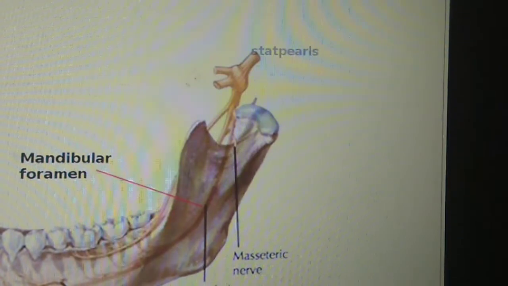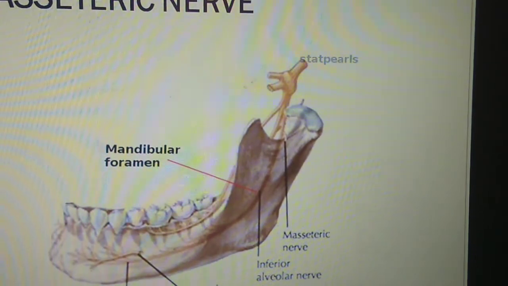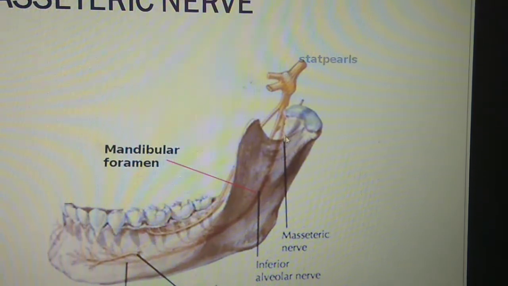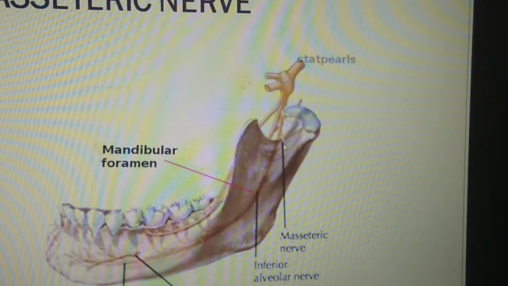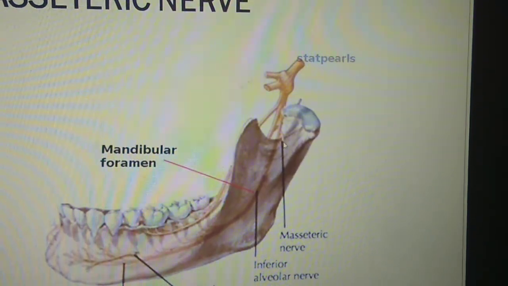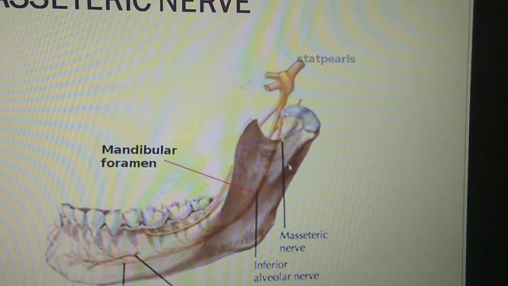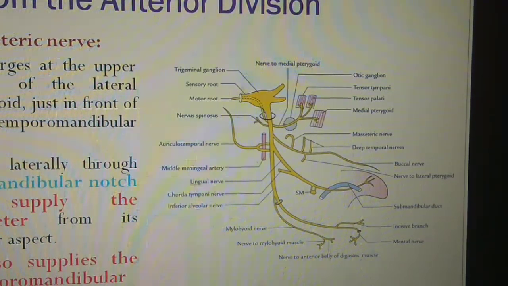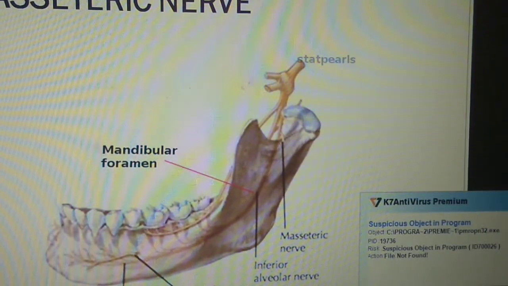In this diagram, you can see this is the mandible, and this is the mandibular notch. And this is the masseteric nerve, which emerges out from the mandibular notch and supplies the masseter muscle from its deeper aspect. Now it also supplies the temporomandibular joint. So here it supplies the temporomandibular joint.